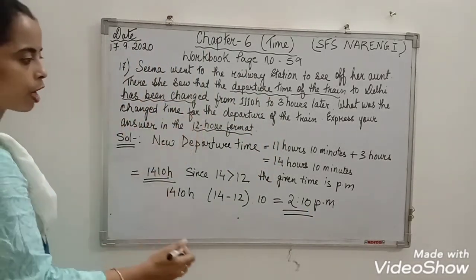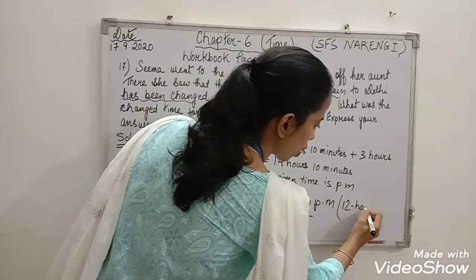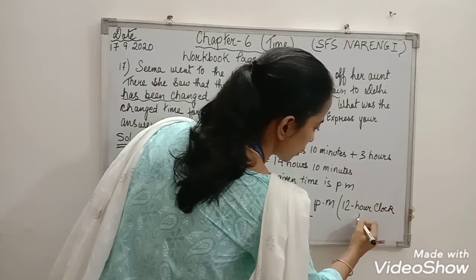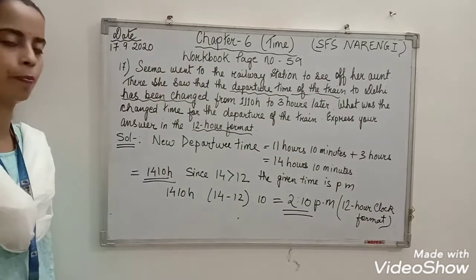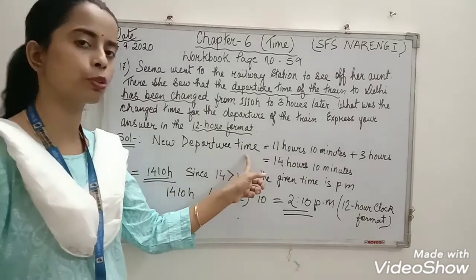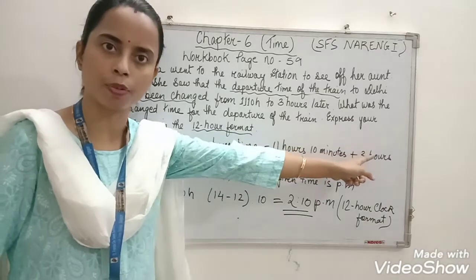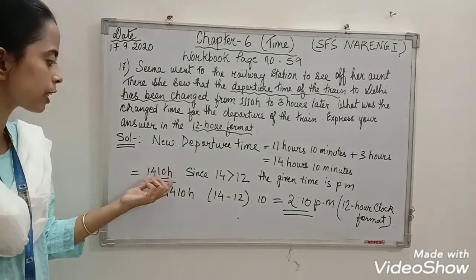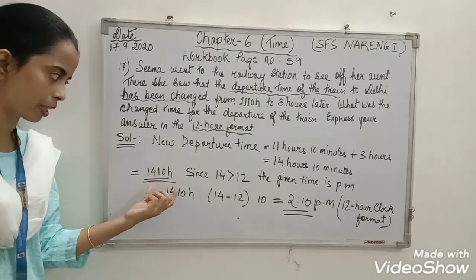Okay, and we have shown it in the 12-hour clock format. Clear, children? So how do we calculate the new departure time? Again I am repeating: 11 hours 10 minutes plus 3 hours. How much did we get? 14 hours 10 minutes, which is in 24-hour clock format.